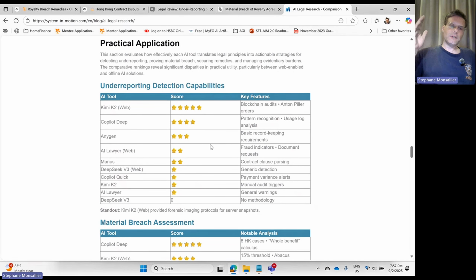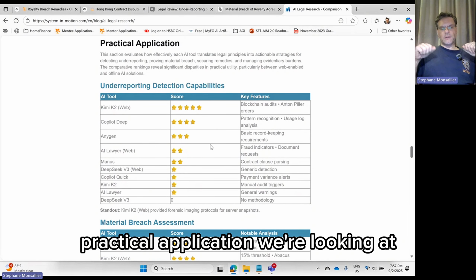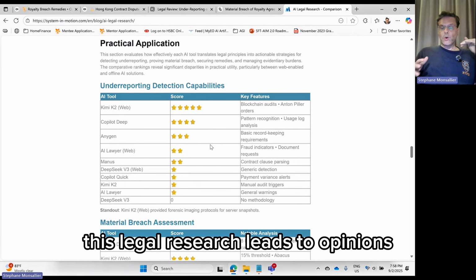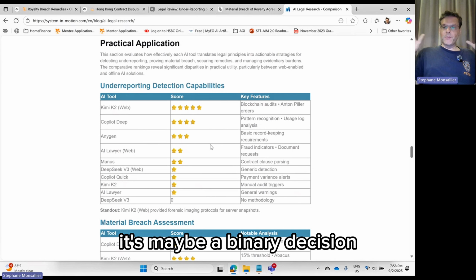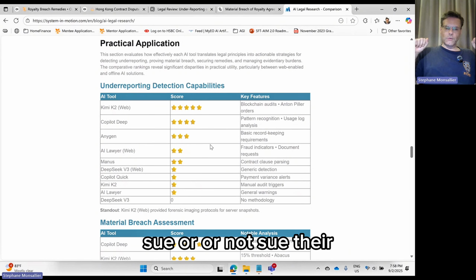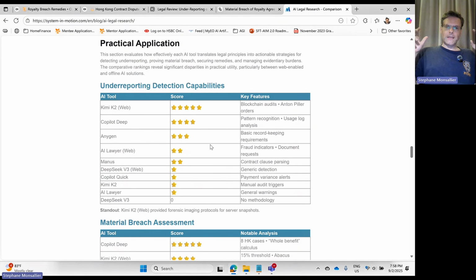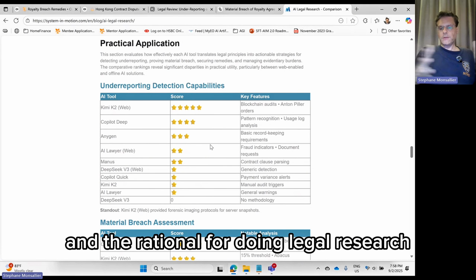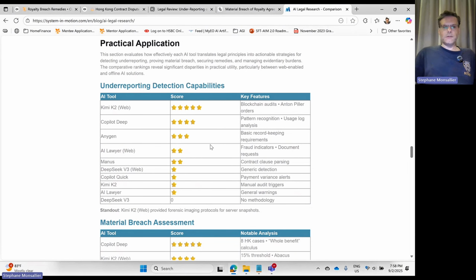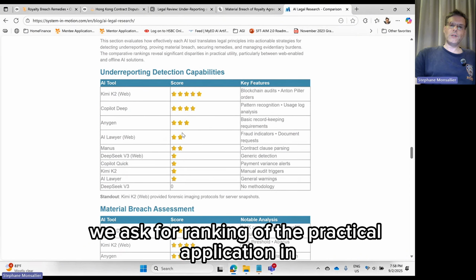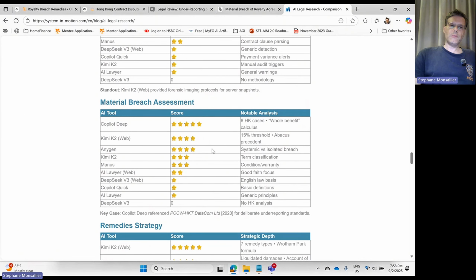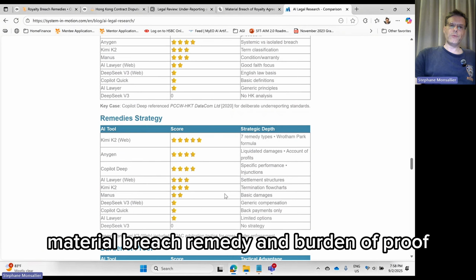And finally, a practical application. We're looking at the AI giving some advice because this legal research leads to opinions. At the end, it's maybe a binary decision: should the company sue or not sue their partner? But at the end, the whole construction and the rationale for doing legal research is to reach an educated guess. We ask for ranking of the practical application in all the aspects that we wanted to look at. Under-reporting detection, material breach, remedy, and burden of proof.